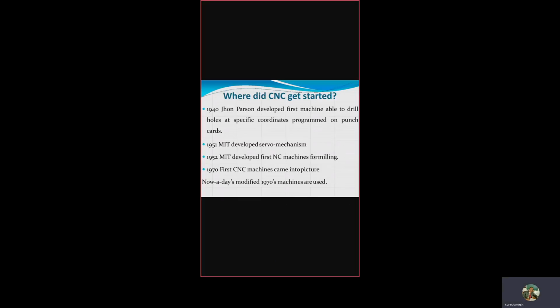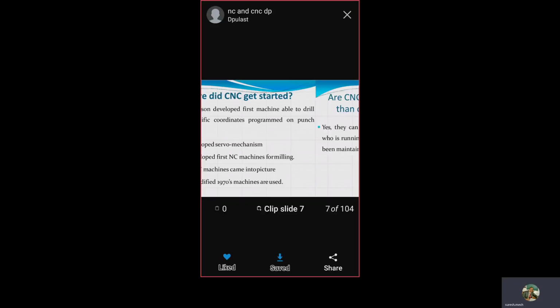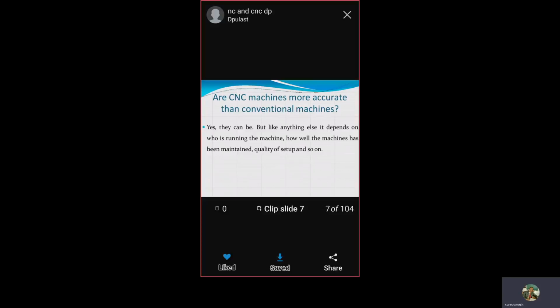Got the idea? NC technology was improved, and a high-level microprocessor known as a computer was interfaced. Then it was called a CNC machine. CNC machines are more accurate than conventional machines. The question arises, why are these CNC machines required? What is the use of CNC machines? Are they more accurate than conventional technology?